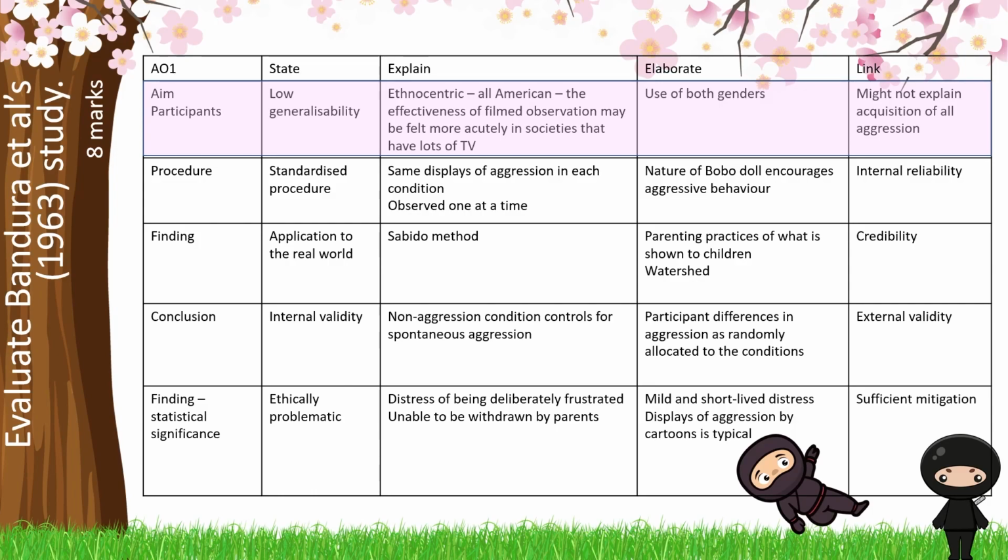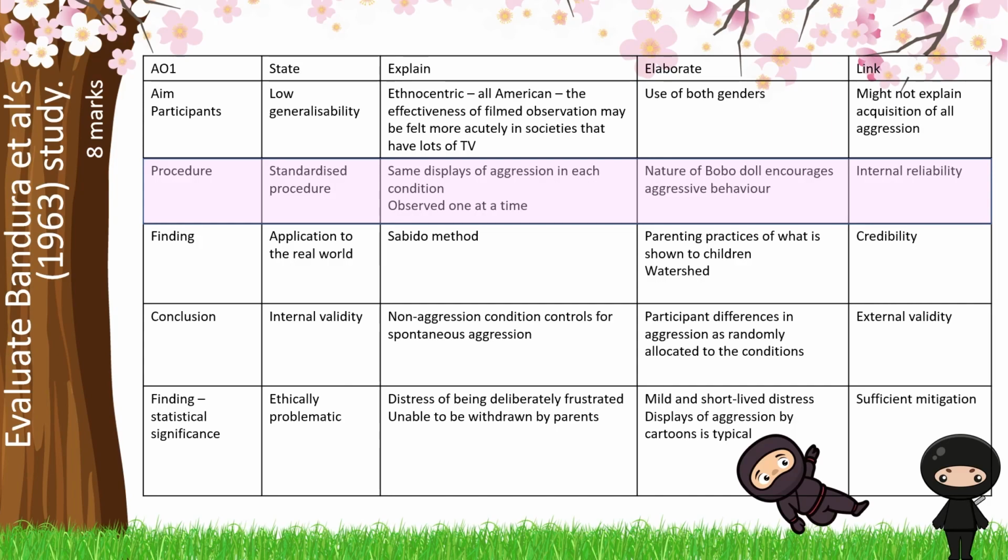So where we're talking about it being ethnocentric, well, that's going to have an impact on how much cultural exposure there is to TV or certainly cartoons. However, we can still conclude the fact that there's both genders and therefore this research isn't androcentric. Our mini conclusion here is that actually the generalisability for all acquired behaviours across all cultures is going to be limited. Moving through, we're talking about that procedure. And again, we want to focus on our description of each of those conditions and how those came about. This is a standardised procedure.